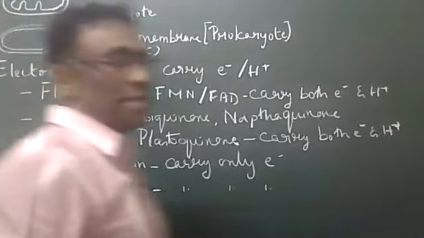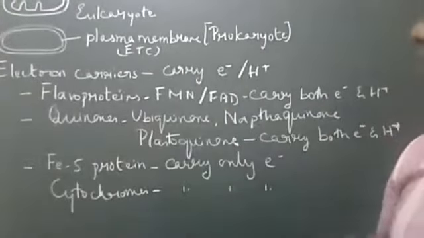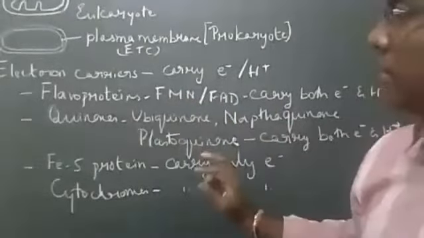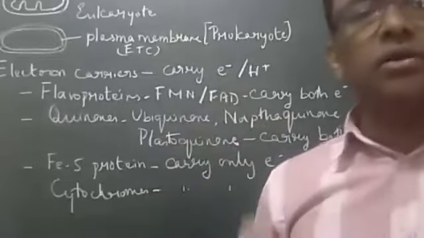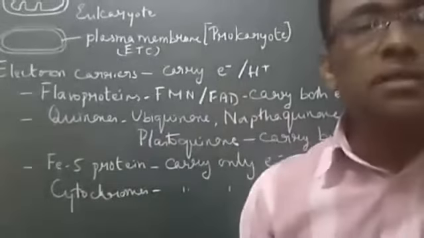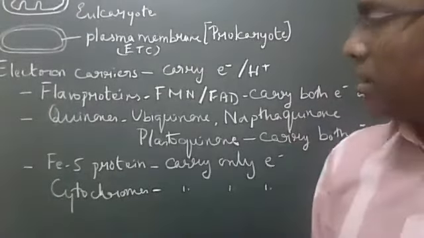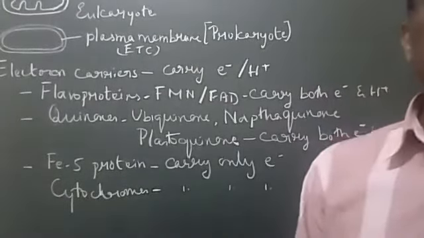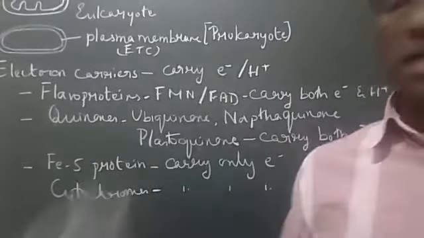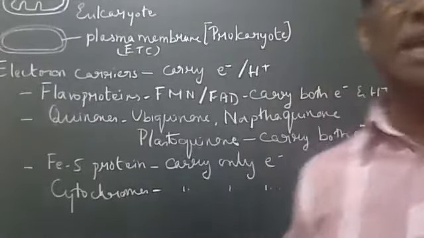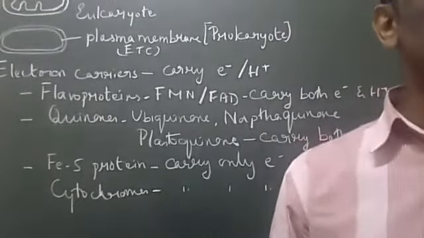Okay. So what do you understand here? There are different types of electron carriers. They are mainly responsible for transferring electrons from one electron carrier to another by the process of reduction and oxidation, redox reactions. Now let us understand how these electron carriers are situated. I've just named them on the board. We will discuss how they are present, what their role is, etc.